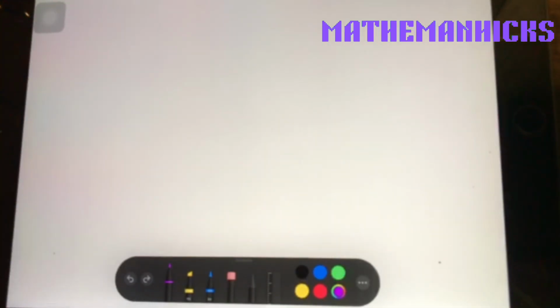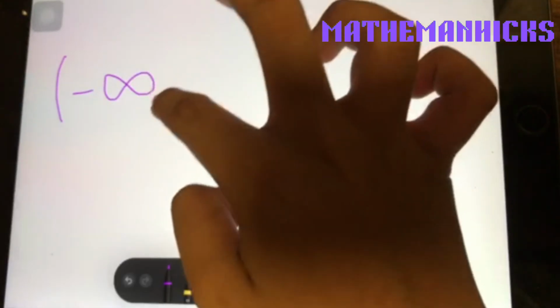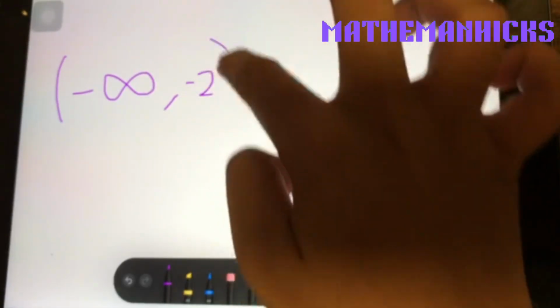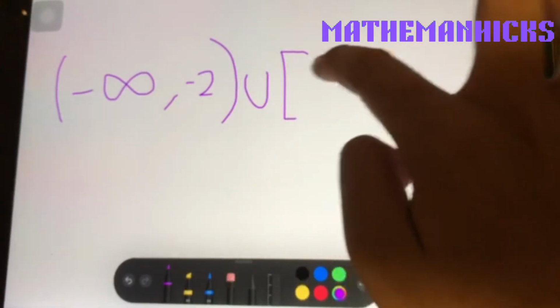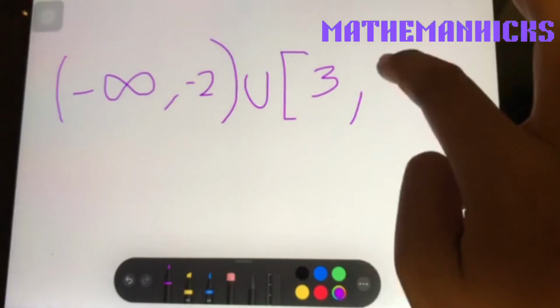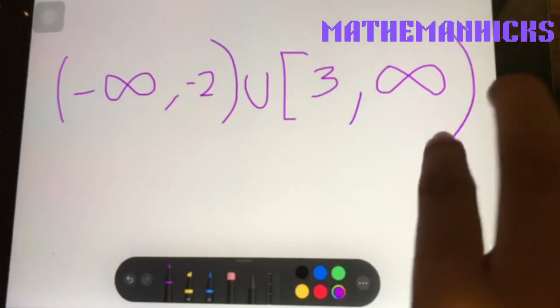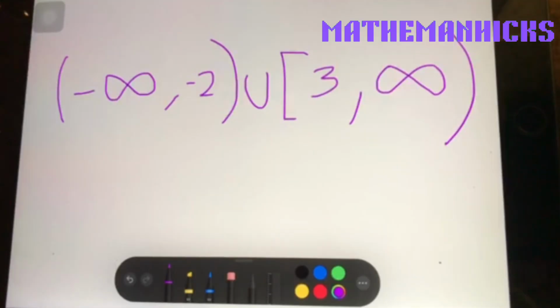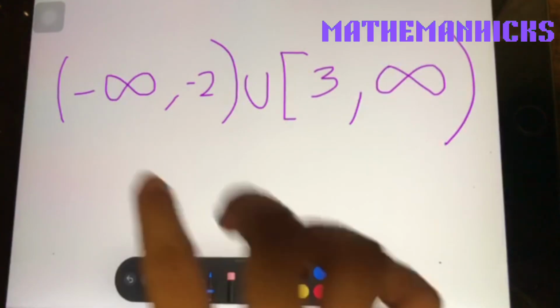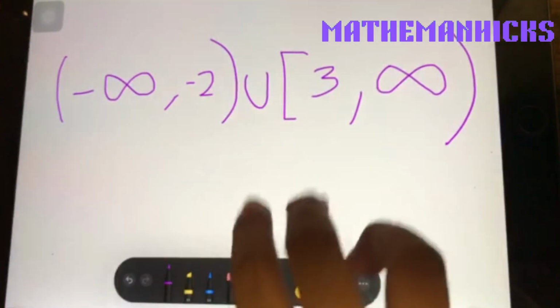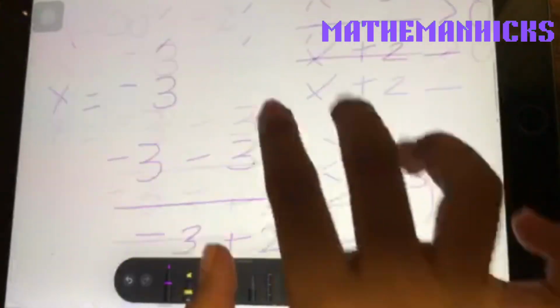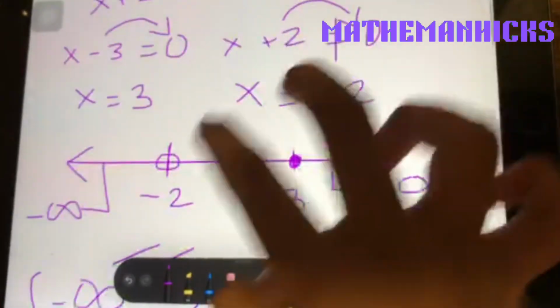So there you have it. Your final answer is negative infinity, negative 2, union, bracket, 3, and positive infinity. So we use parentheses due to the open circle from the top here.